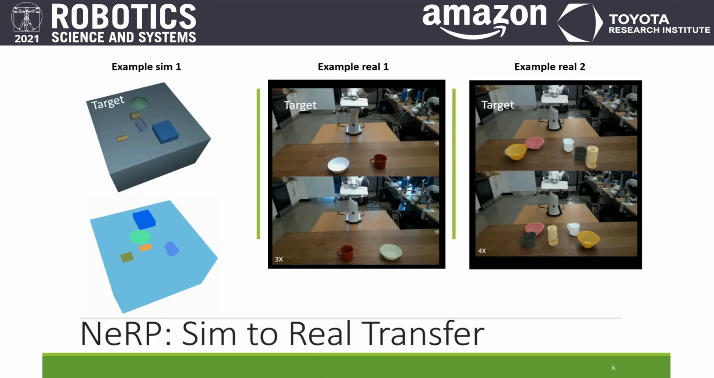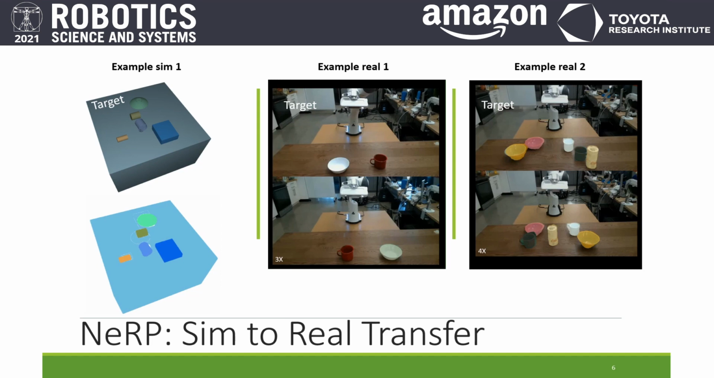Now we show a few examples of NeRP solving various never seen before rearrangement tasks in both simulation and real-world scenarios. Example Sim 1 shows NeRP generating task plans in a simulated environment for the rearrangement of 5 objects to get to the target arrangement. It predicts multiple candidate placements that appear as a blob and selects the best collision-free placement with maximum goal satisfaction scores.